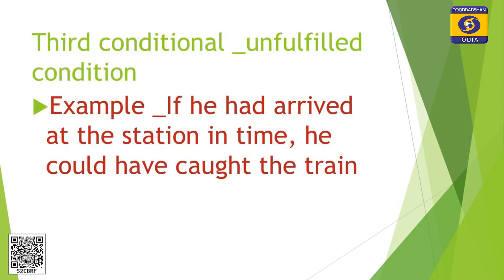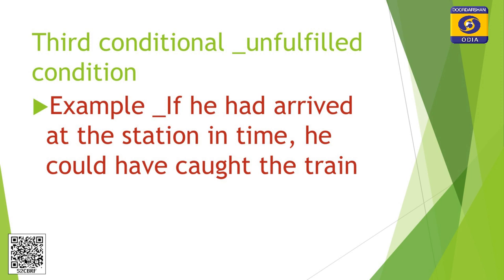Come to the third conditional. Third conditional also unreal conditional. This is also unfulfilled condition. The condition is not fulfilled. The result has not happened. In the past, the condition was not fulfilled, and in the past, the result was not sure.